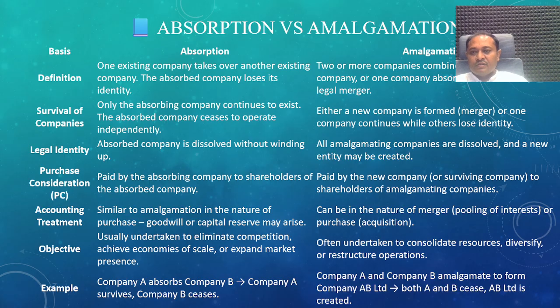Survival of the companies. In absorption, the absorbing company continues to exist, and the absorbed company ceases to operate. A company continues its business and B company loses its existence. In amalgamation, both the companies A and B Limited will be dissolved and a new company will be started, that will be C Limited, and the new company, C Limited, will continue the business. This is amalgamation.